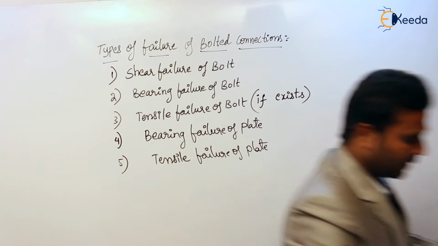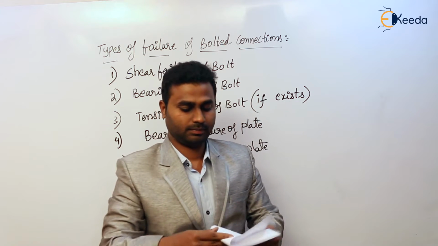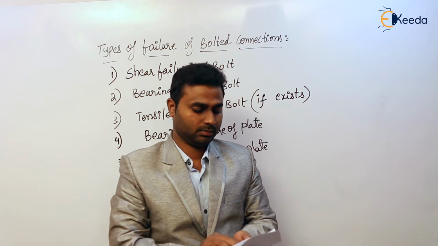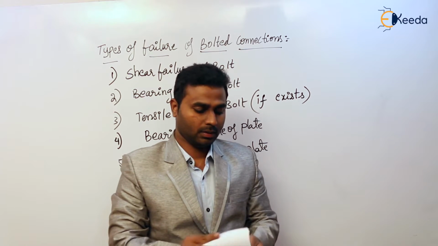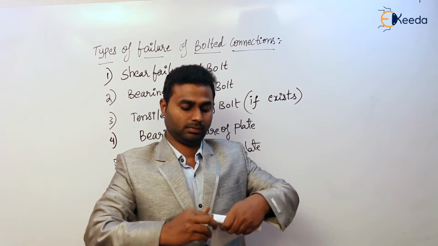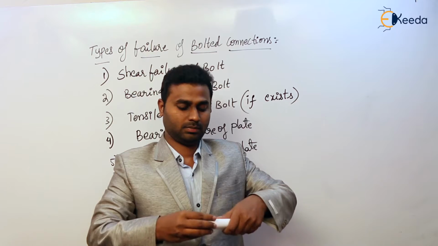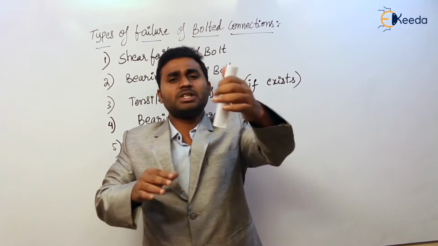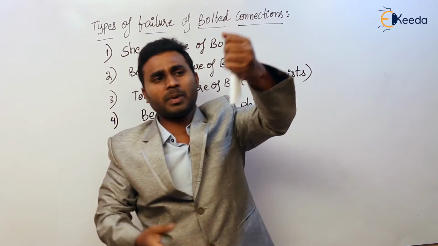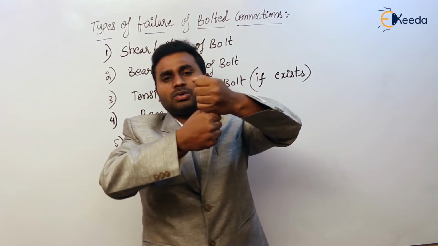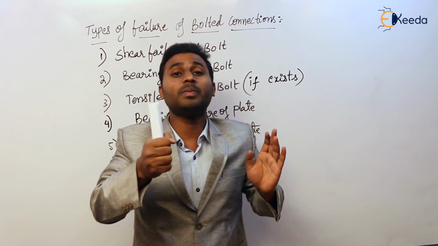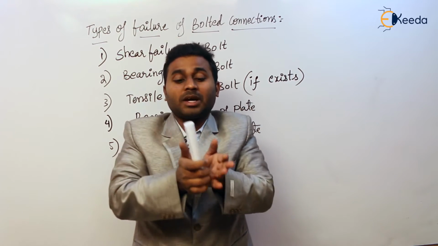Next, bearing. Coming to the bearing, again, here also assume this as a bolt. Clear? So this is the embedded length in the top plate and this is the embedded length in the bottom plate. This is where it is going to shear at the interface. And how is it going to bear? Bearing is because of pressing action.